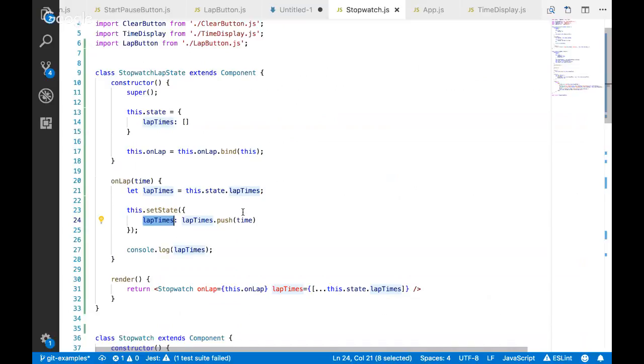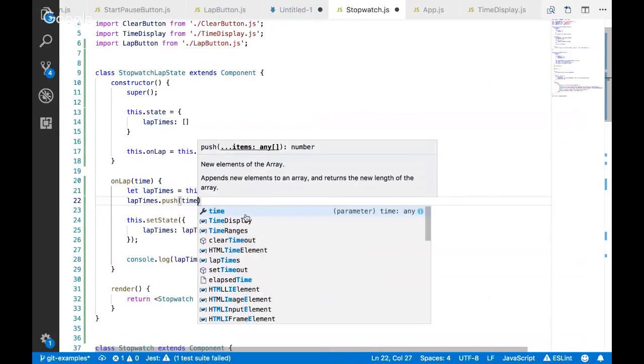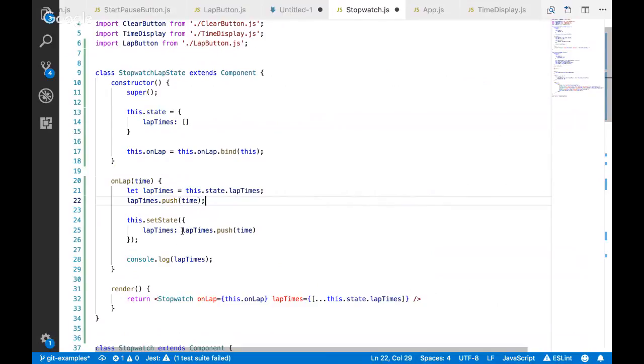But there's still a fundamental problem with what we've done here. So we could do this same thing. Let's pull that back out like we had it. Or I'll just do lap times dot push time like we had originally. And then here I'll use the shorthand. Because it's the same name as the variable, I don't have to type it out.